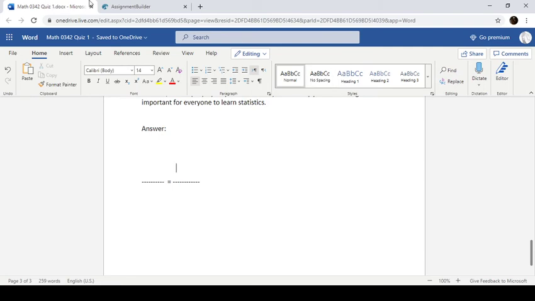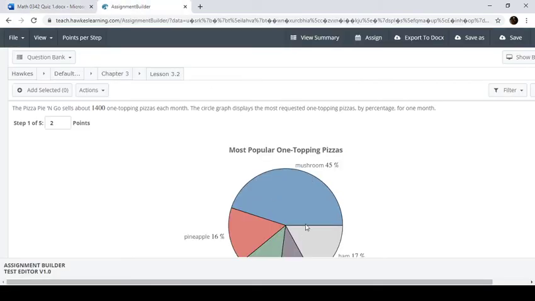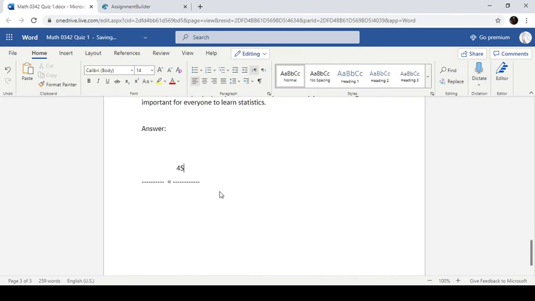So the percent that we have of the entire thing for mushrooms is 45%. And a percent, as you remember, is always out of 100. Okay, so this fraction right here is 45% out of 100%.